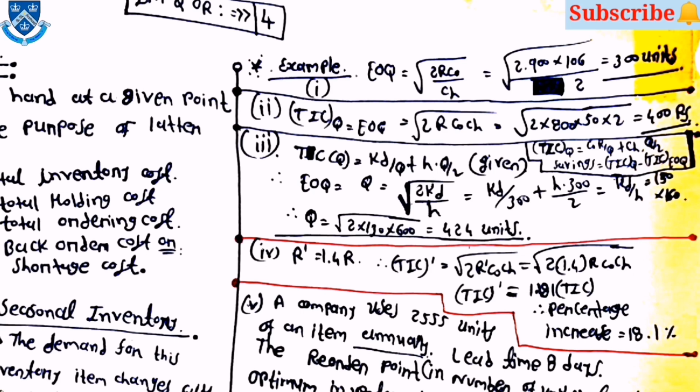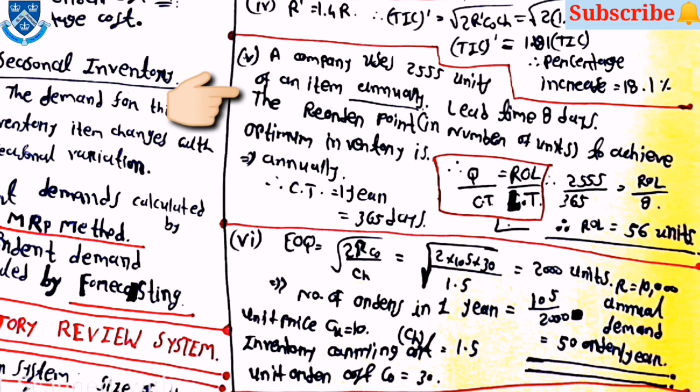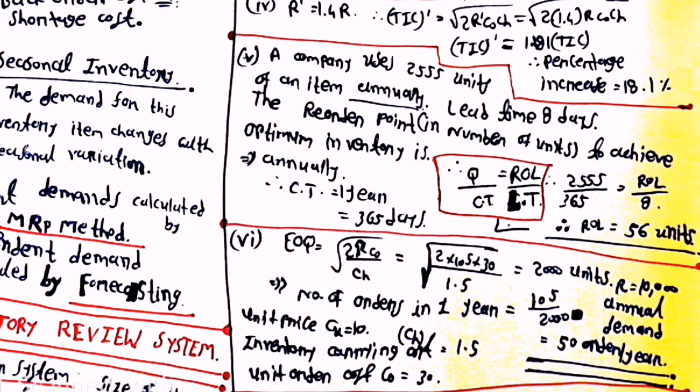The first one is for finding the EOQ. Then for TIC at Q equal to EOQ, you have to find the value of Q. In the third example, you have to find the percentage increase. Then for the fourth example, you have to find the value of ROL and use the equation Q by T is equal to ROL by LT. Then for the fifth type, you have to find the value of demand, which is annual demand, in which you have to use the equation EOQ is equal to under root 2 into R into CO upon CH.